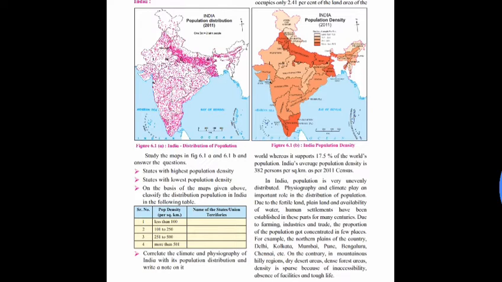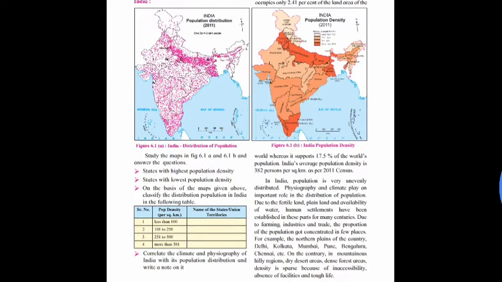Next question is, correlate the climate and physiography of India with its population distribution and write a note on it. It is a broad type question. Here you have to correlate how climate and physiography of India affect its population distribution. In India, the population is sparsely distributed in mountainous hilly regions, regions of heavy rainfall, desert areas, etc.